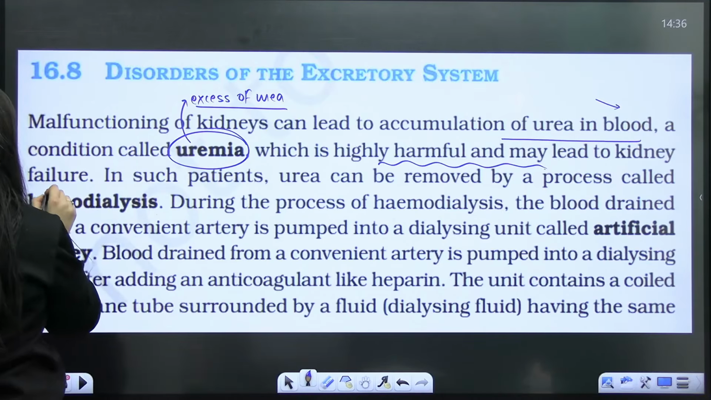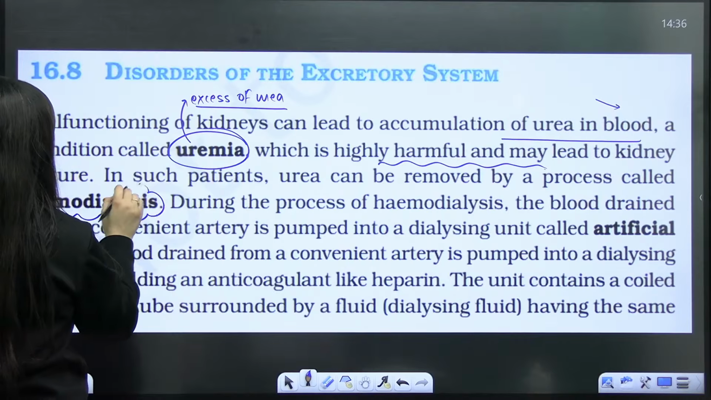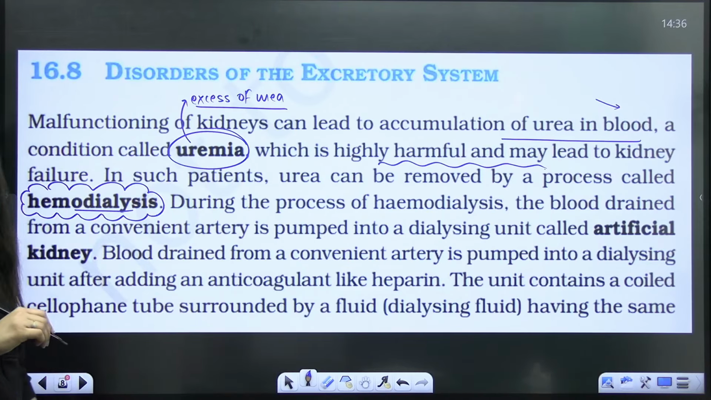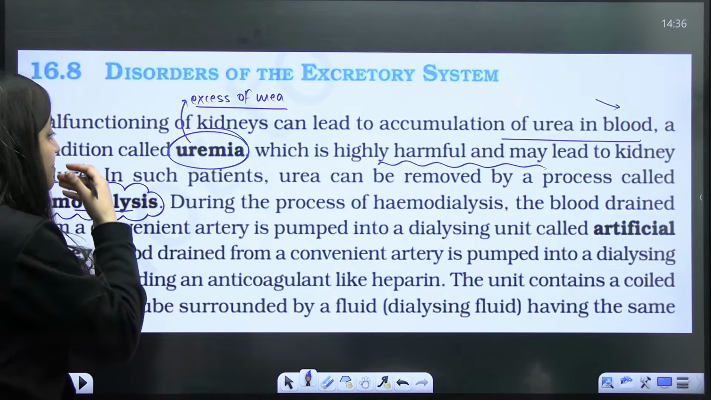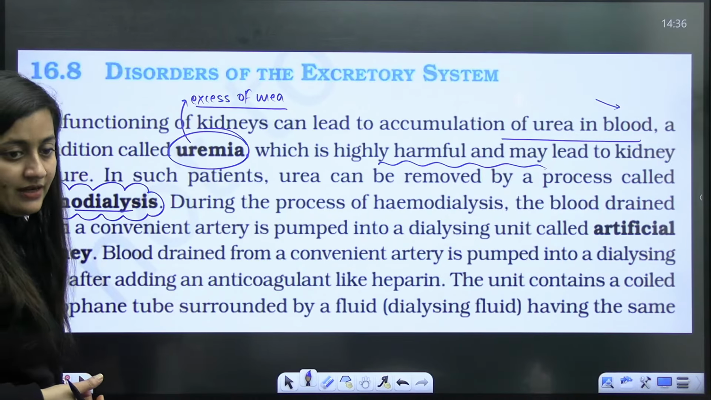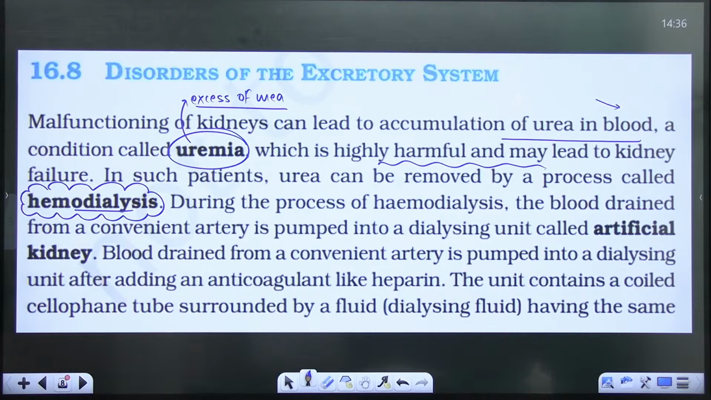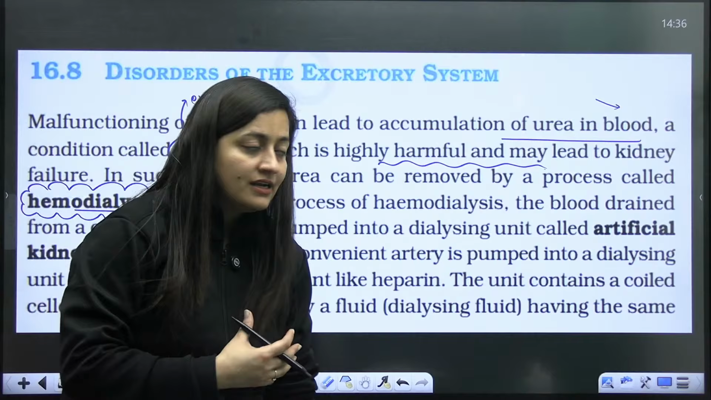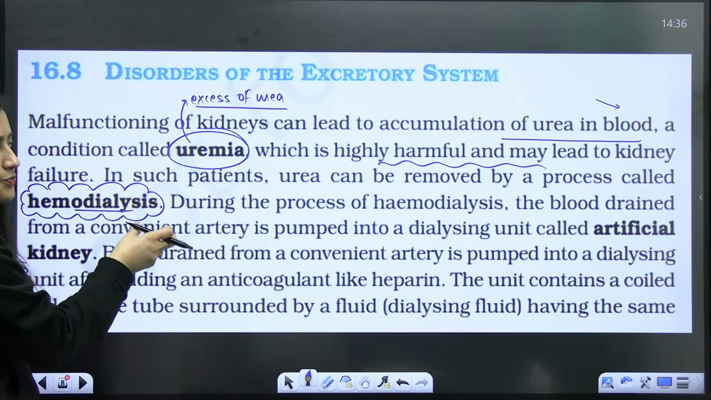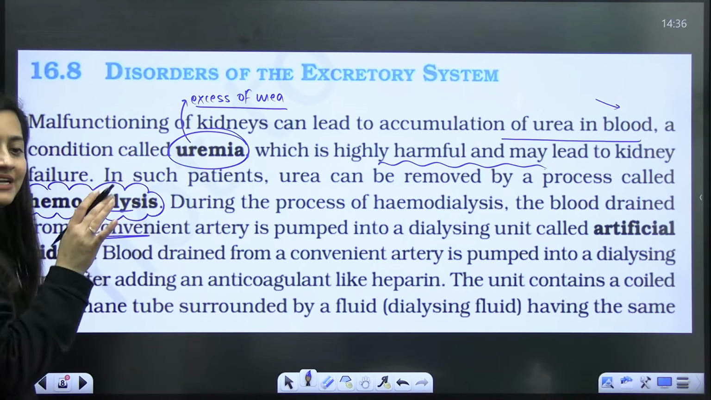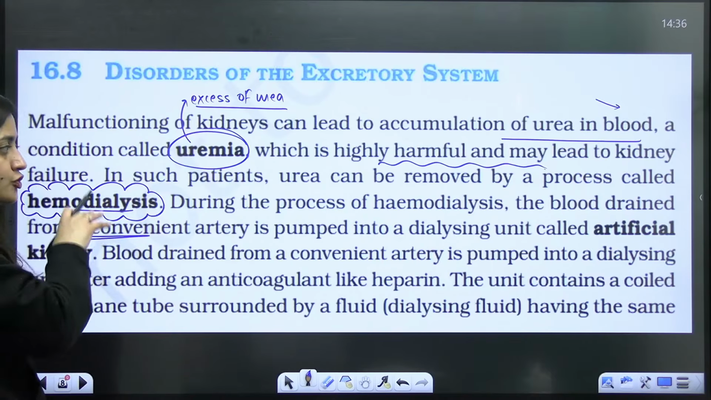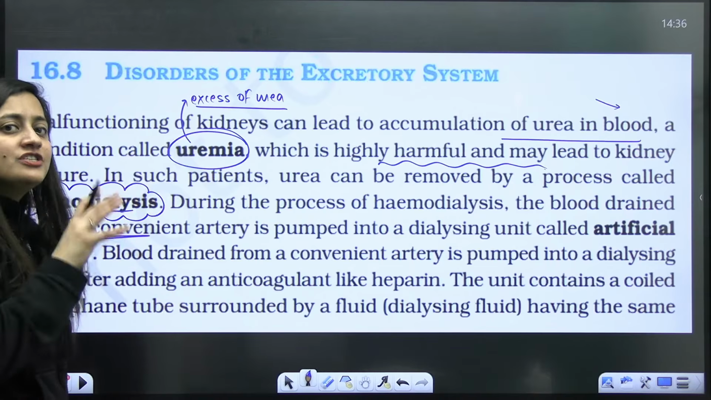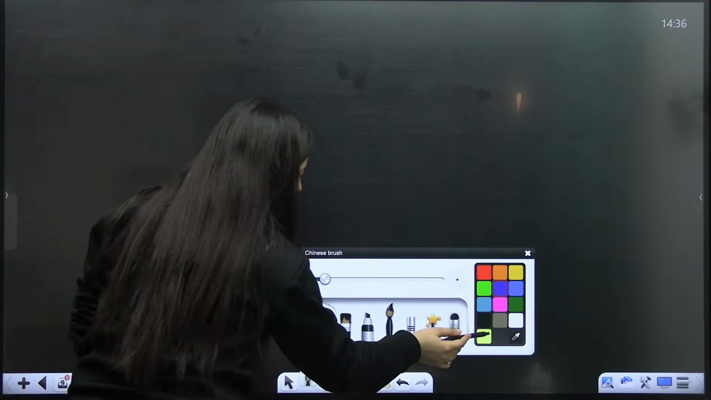So next is what? In such a patient where the kidney is not working, what will be done? Hemodialysis, which is also the artificial kidney, which is a blessing for these kidney patients. Right, hemodialysis, artificial kidney. Here also the basic principle is diffusion itself. The blood will be drained from a convenient artery, and it has to be pumped into a dialyzing unit, which is basically the artificial kidney.